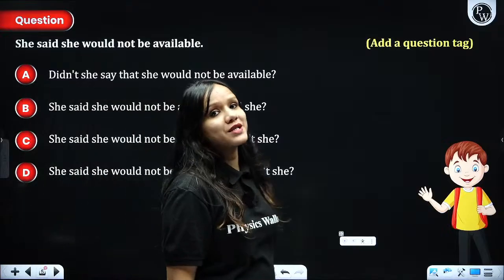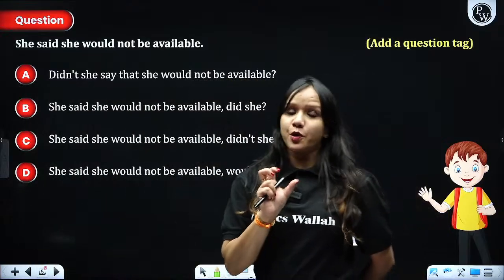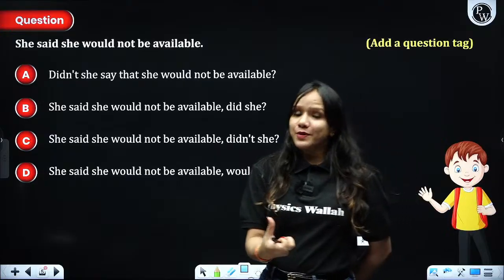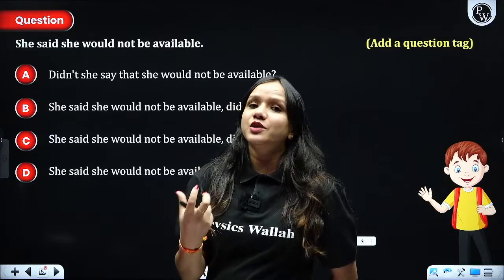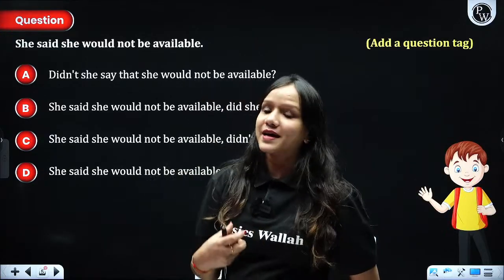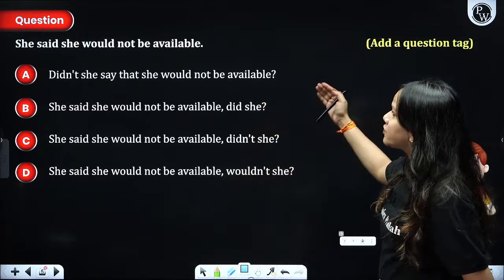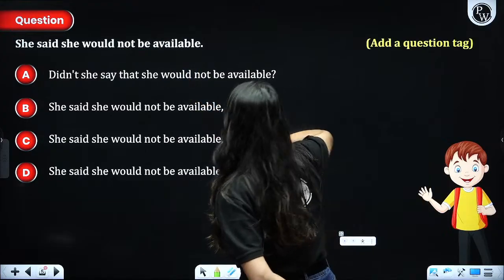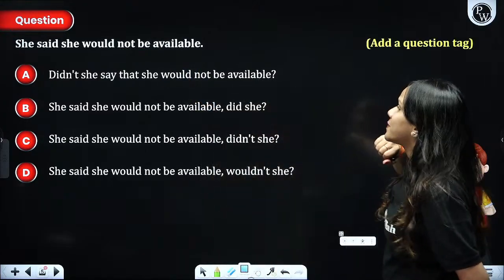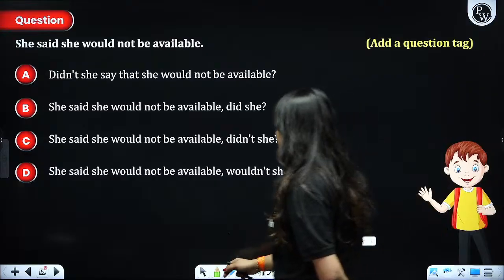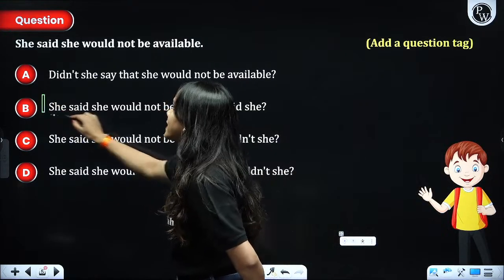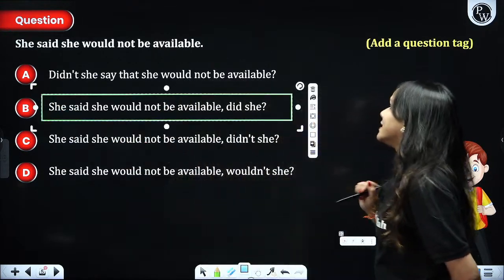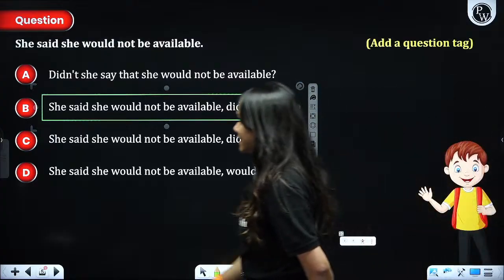Next question. She said she would not be available. You have to use a question tag. Remember, if there is a positive statement, you are supposed to use a negative question tag. If there is a negative statement, you are supposed to use a positive question tag, right? So here we have, didn't she say that she would not be available? Just because this is in negative, we have to find the positive question tag, which is she said she would not be available, did she? Absolutely, this is going to be the most appropriate answer to our question. Right, people? I hope that's pretty clear to everybody.